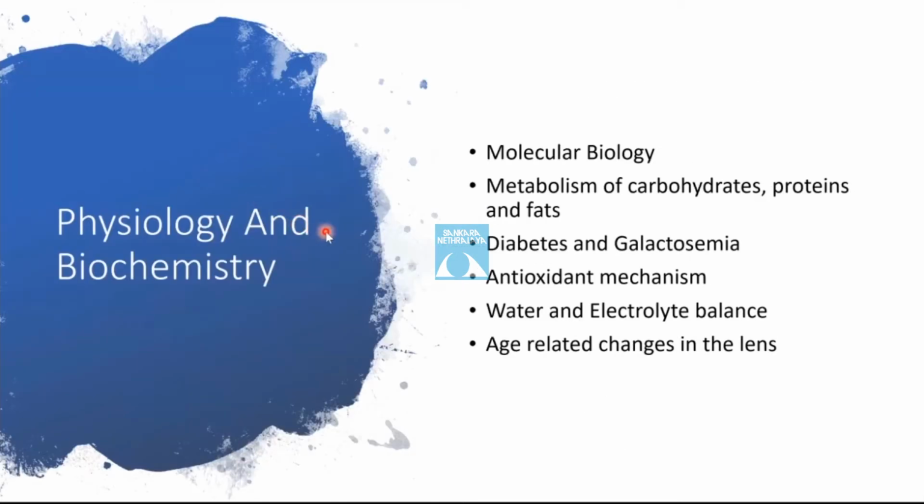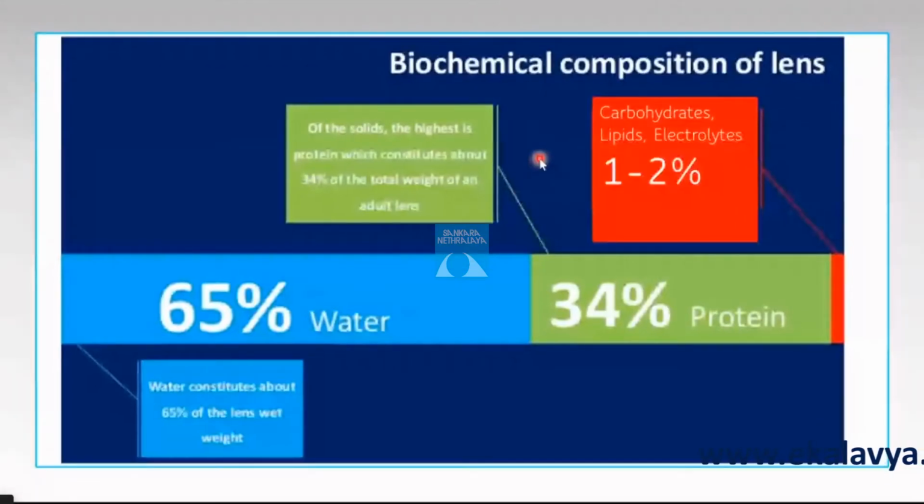Now we are moving on to the physiology and biochemistry of the lens. In this topic, we will learn about the molecular biology, why the lens is transparent, the metabolism of carbohydrates, proteins, and fats in the lens, diabetes and galactosemia, the antioxidant mechanism of the lens, water and electrolyte balance, and age-related changes in the lens. Now, the lens is composed of 65% water and 34% protein. It consists of 1 to 2% carbohydrate, lipids, and electrolytes.